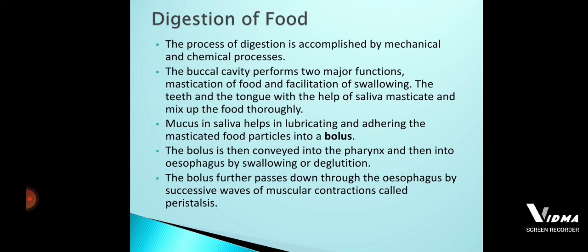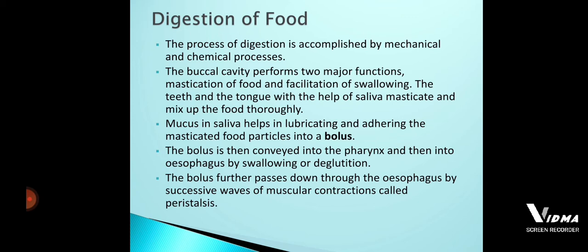So what is this saliva? Saliva is the secretion which comes from the salivary glands. This saliva is sticky in substance. So that sticky nature of the mucus which is present in the saliva will bring together all the food particles which have been broken down into smaller food particles, and make them adhere to each other by forming a ball-like structure called a bolus.